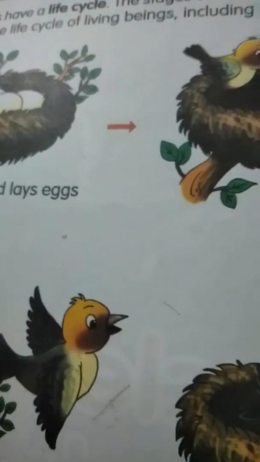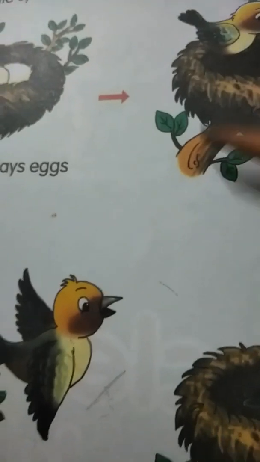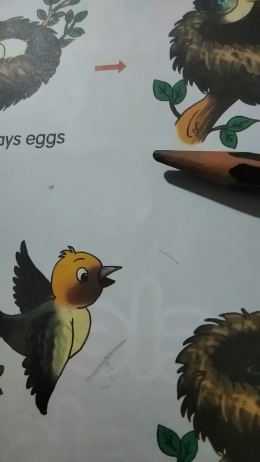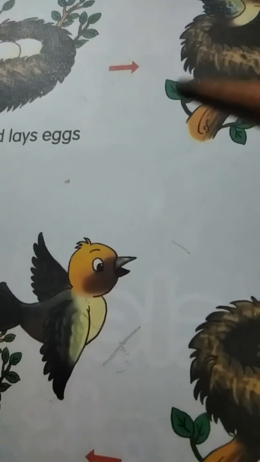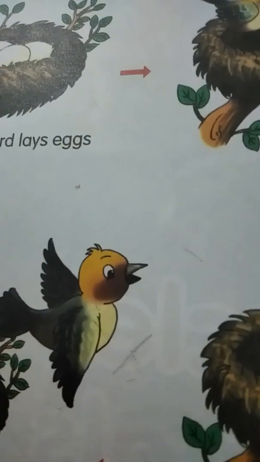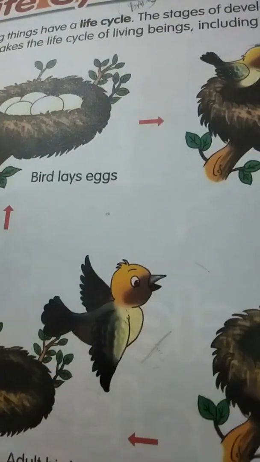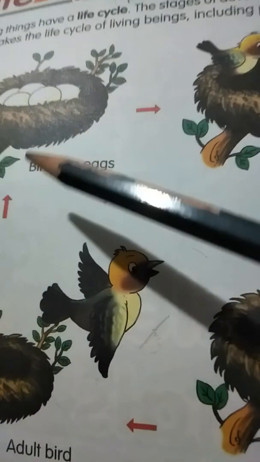Now the next one: draw the diagram of the life cycle of a bird. You have to draw this diagram neatly with a pencil. Please draw the diagram with pencil, children, and label with pencil only. Many children, when I have seen the books, you are labeling with the pen. That is not the way. You have to label with the pencil and color your diagrams also. It looks very beautiful in your class workbook. So please complete this diagram on the left side of the page, color it and label each and every picture, right?